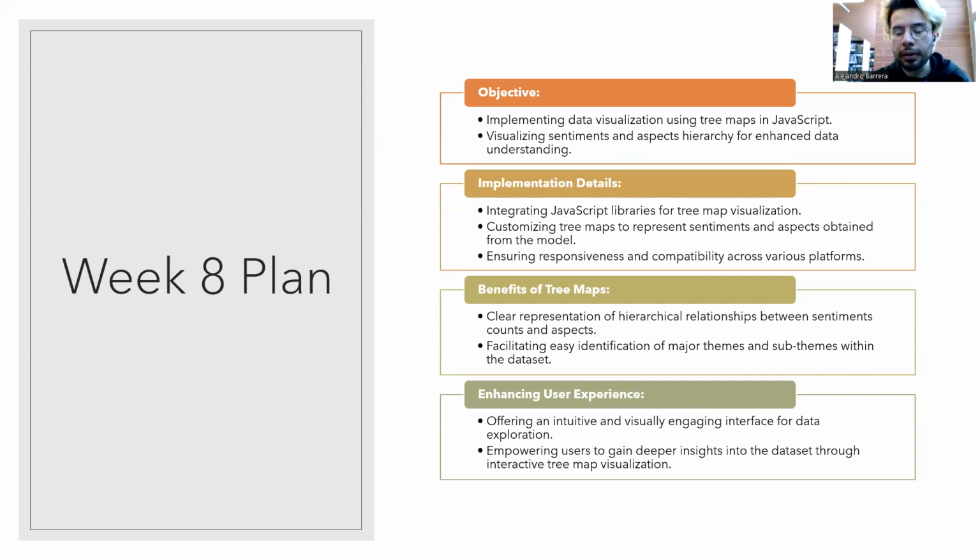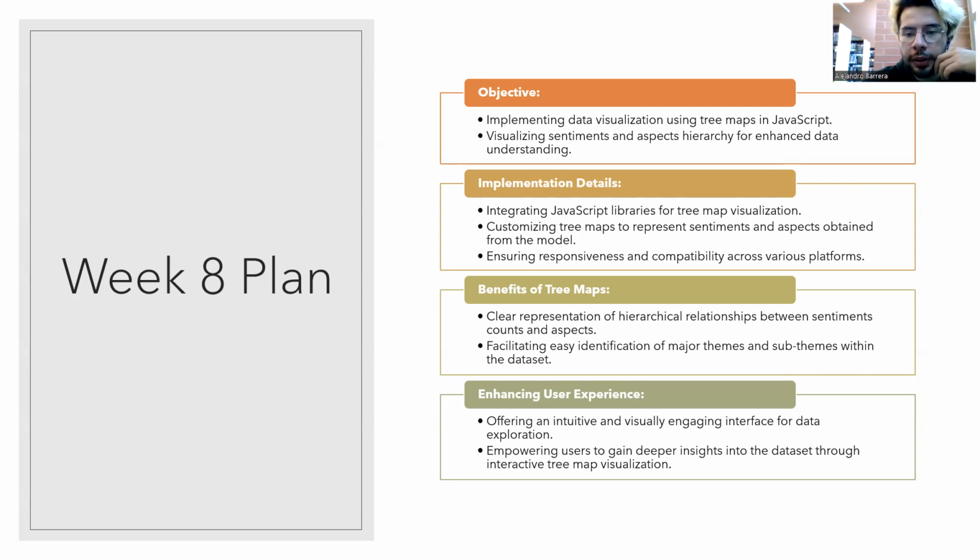So for our 8th week, our objective is to implement data visualization using maps in JavaScript. What we want to accomplish with this is to be able to visualize the different sentiments and aspects for a more understandable view of our data.